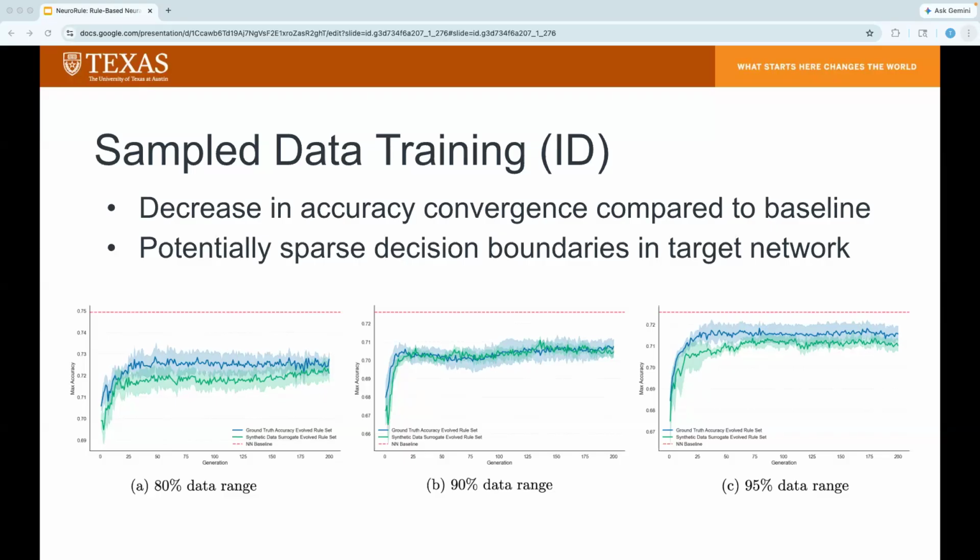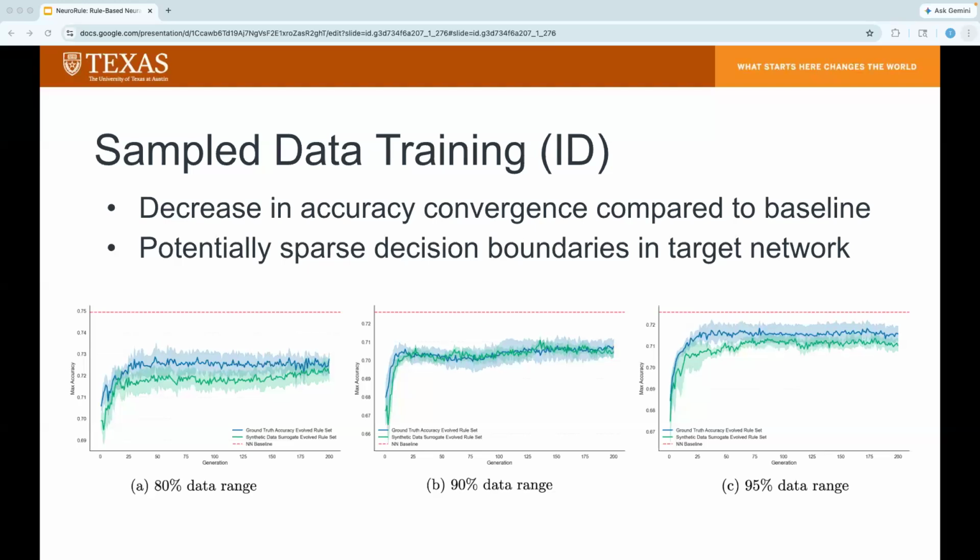As shown in the graphs here for the diabetes dataset, the synthetic data evolved rule set, shown in green, generally converged below the baseline rule set, which is shown in blue. This performance decay suggests that the neural target contains some hallucinated decision boundaries in higher dimensional regions where the training data was originally sparse. Despite this gap in performance, these experiments still show practical application.